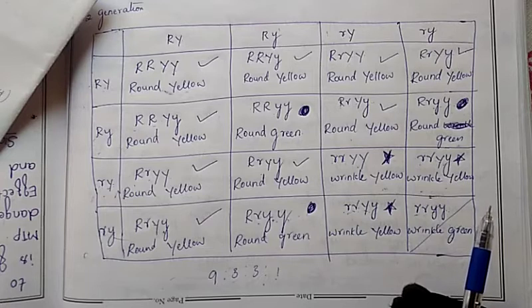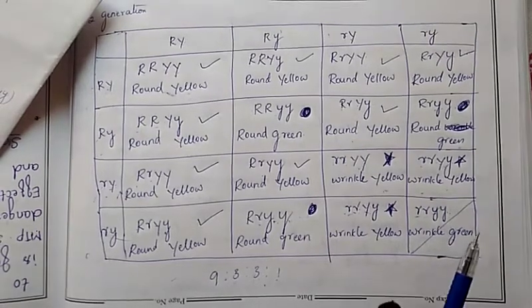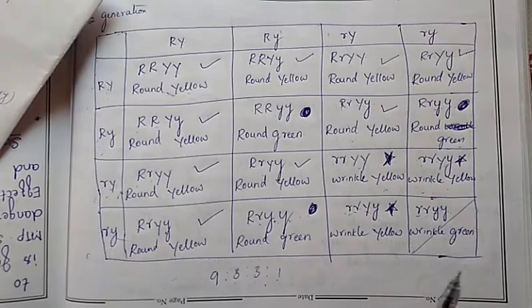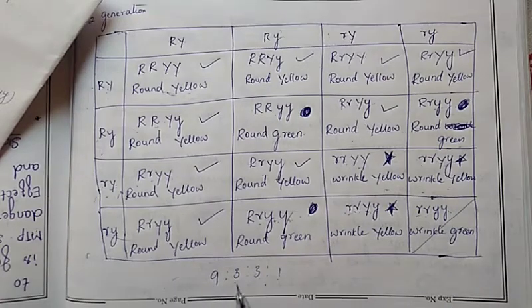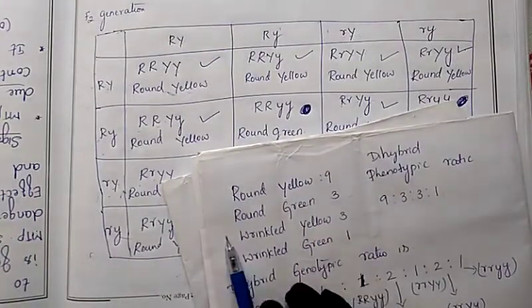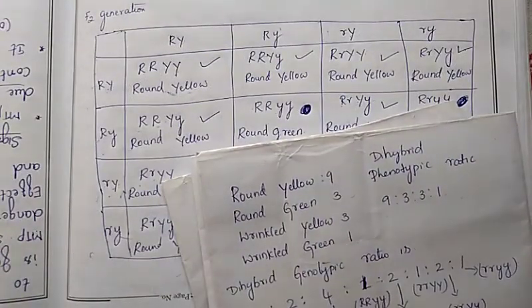In your exam, they may ask you one more question: write the dihybrid phenotypic ratio. At that time you have to write 9:3:3:1, by writing round yellow, round green, wrinkle yellow, wrinkle green.